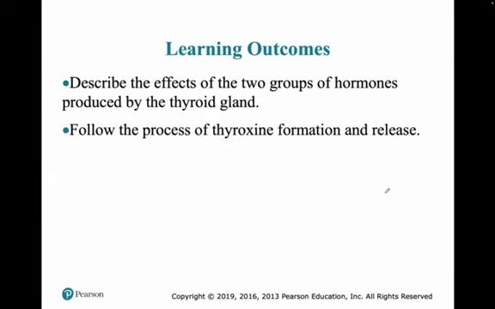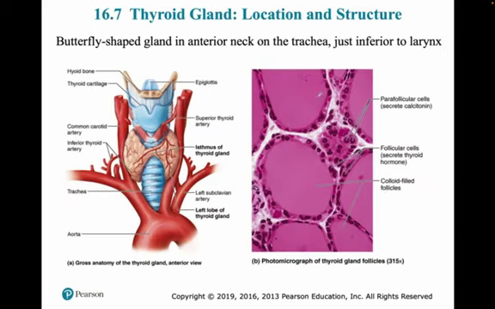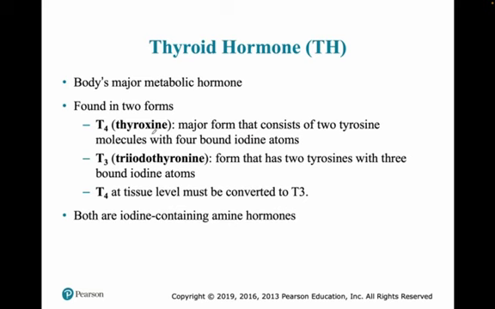All right. Now, the last two things we'll discuss in this third lecture are the hormones produced by the thyroid gland, and then thyroxine formation. So, what is the thyroid gland? This is a butterfly-shaped gland sitting on the trachea. It looks like this. It's inferior to the larynx.